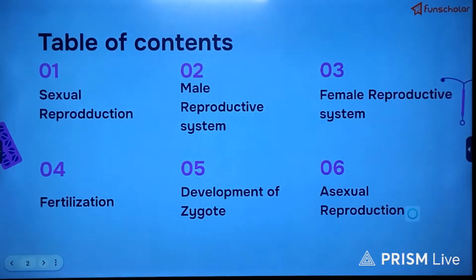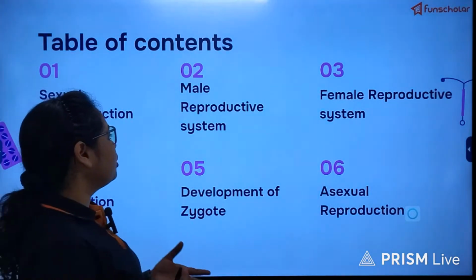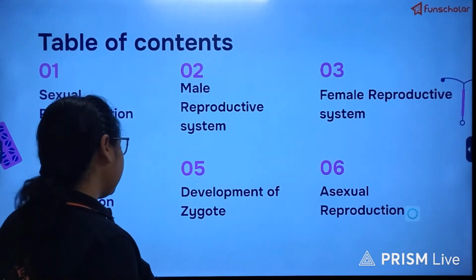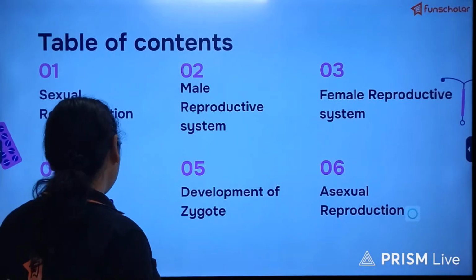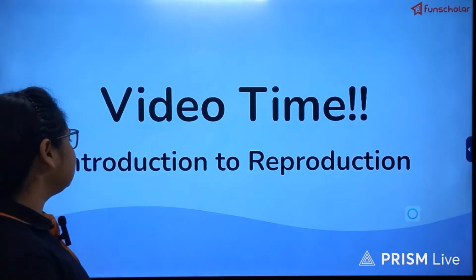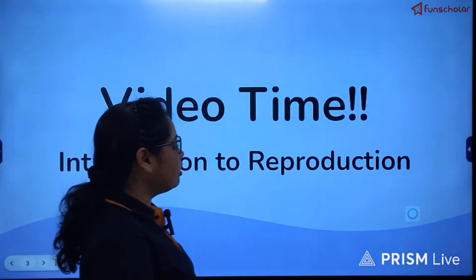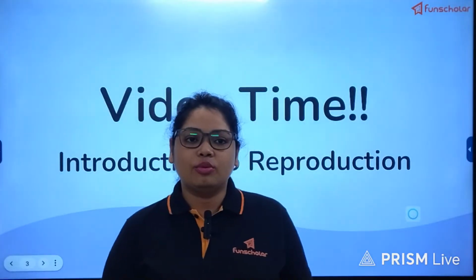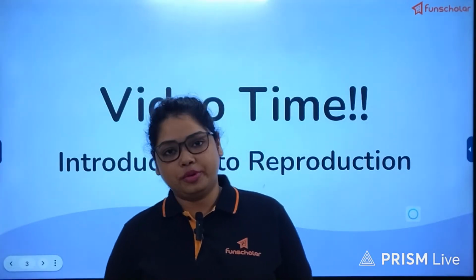These are the topics that we are going to deal with: sexual reproduction, then the reproductive system of male and female, then development of zygote, the process of fertilization, and also asexual reproduction. The first thing is to know about the process of reproduction itself. What is this process of reproduction?